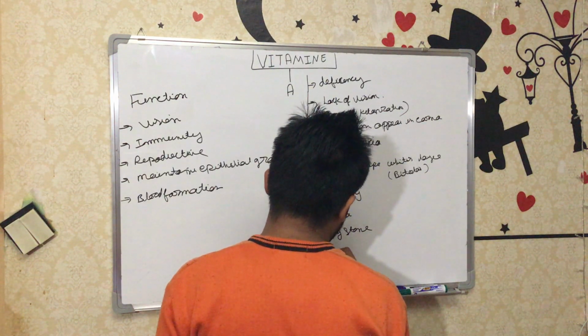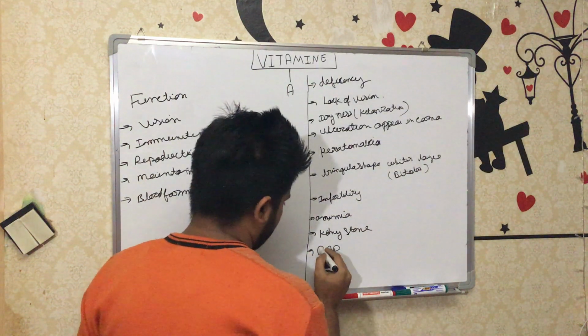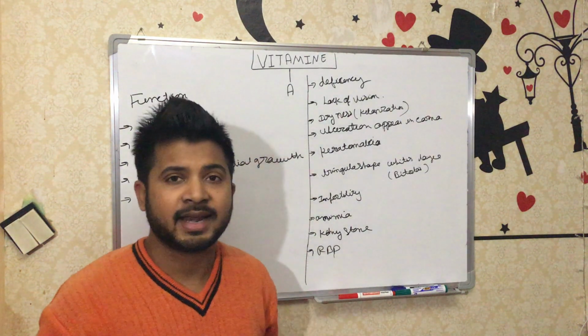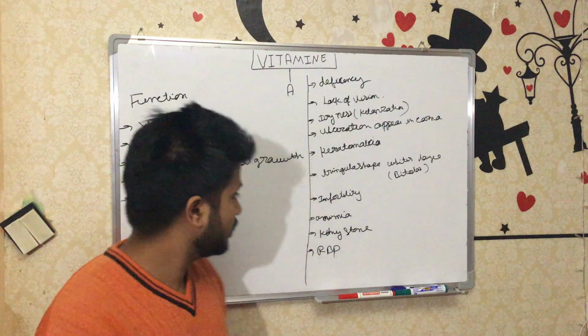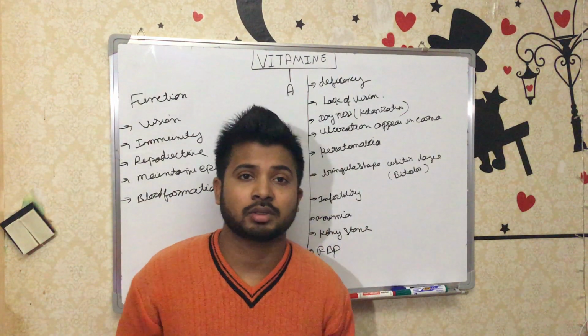After that, the concentration, or we can say the number, of retinol binding protein also decreases due to the lack of vitamin A. And as I said, due to the lack of vitamin A, there is an interruption of epithelial growth.